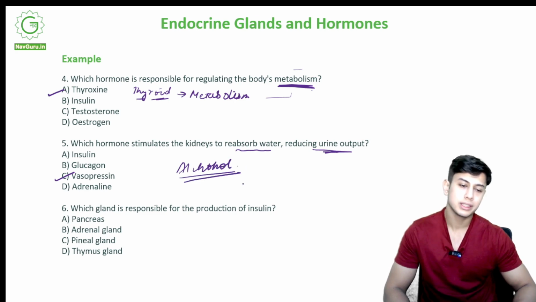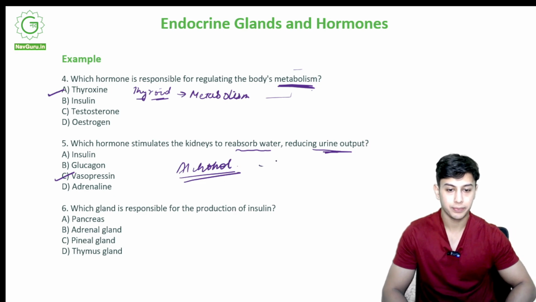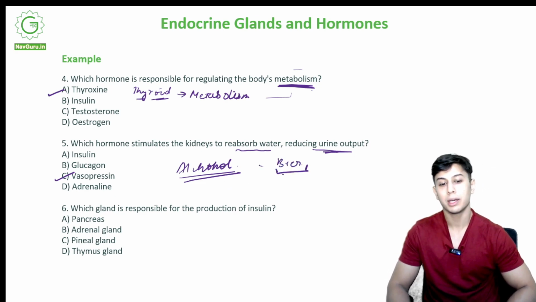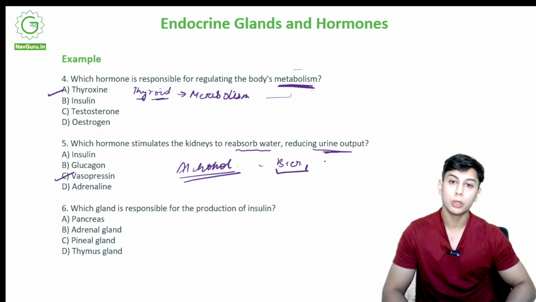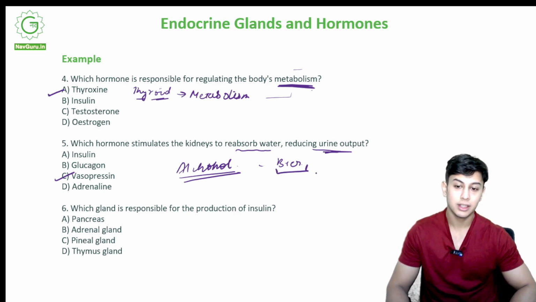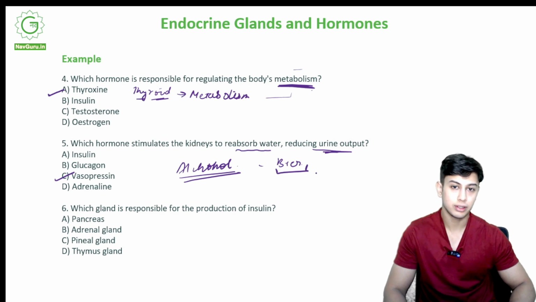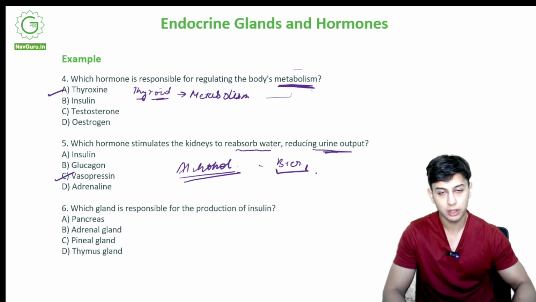Okay, when someone drinks, they say beer. Okay, it is an alcoholic drink. What happens? It produces more and more urine. So what happens is vasopressin is switched off. Okay, vasopressin is no longer produced. So it will not reabsorb water. It will produce more and more urine. The body will produce more and more urine.